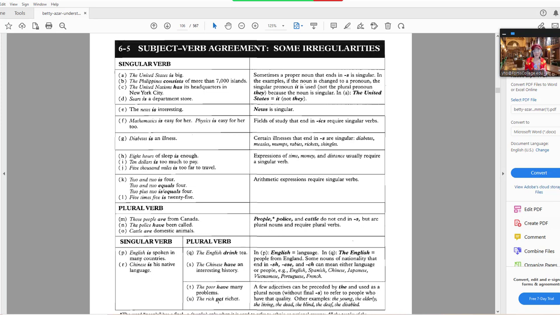If you have the English people, the Chinese people, the poor people, that's plural. And those people, the police and cattle, when you have plural nouns, that's also a plural verb. It's only a singular verb if you're talking about an entity of one, such as the English language, the Chinese language, the United States, the Philippines. Anything that's one or a singular subject takes a singular verb.